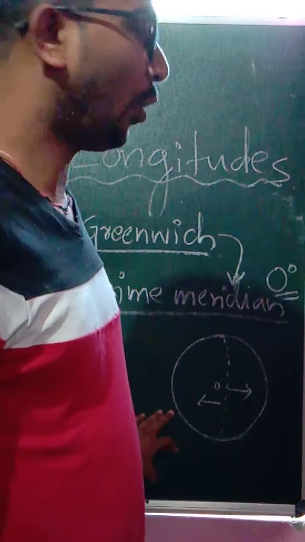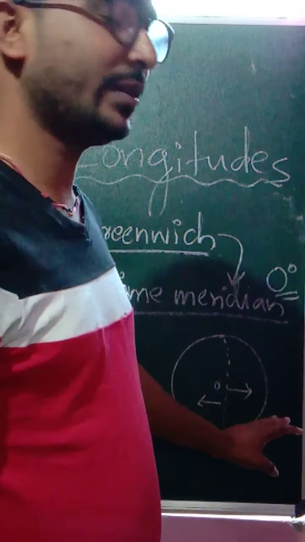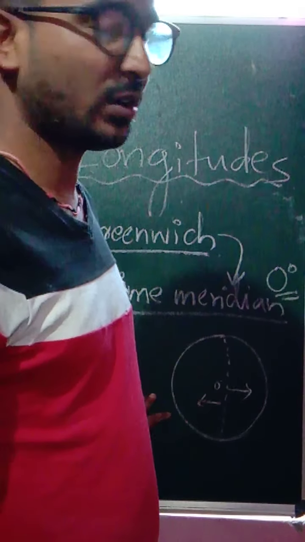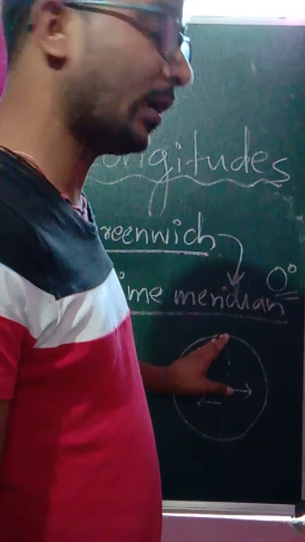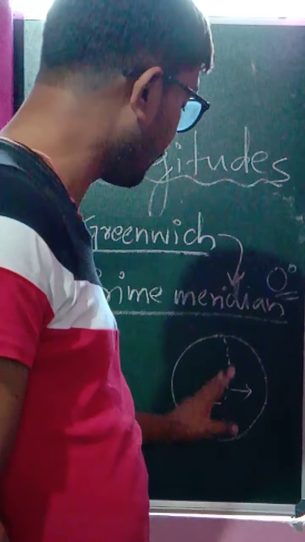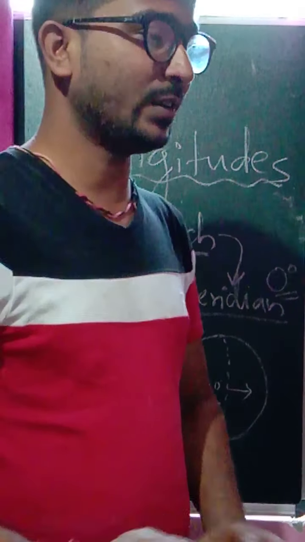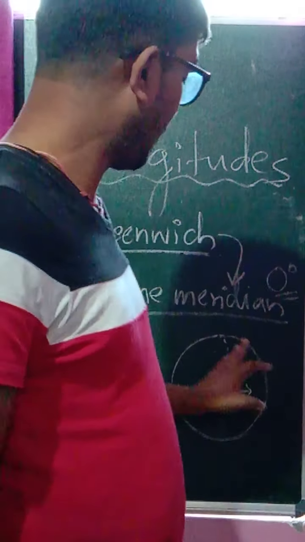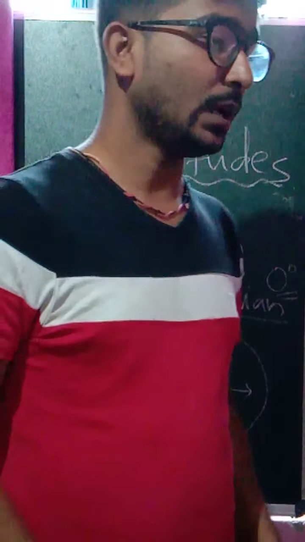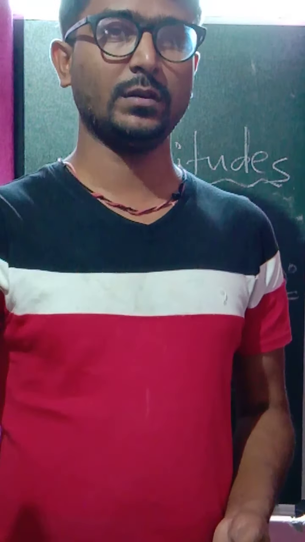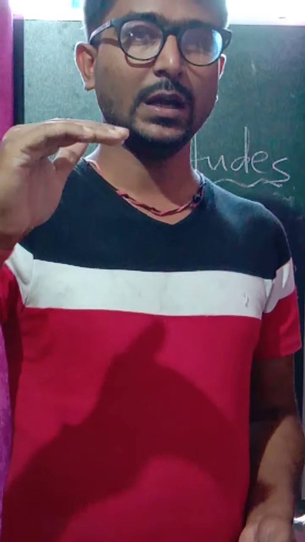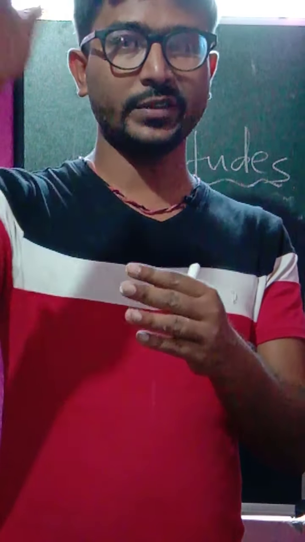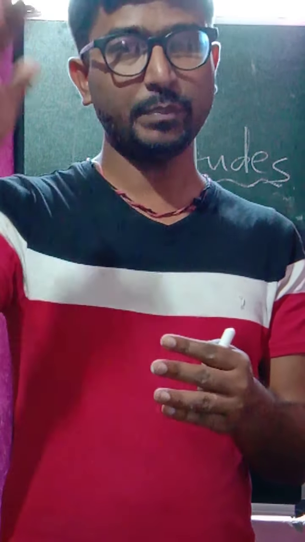Each and every longitude is measured toward the eastern and the western part, because it runs from the northern pole to the southern pole, and we consider the east and west of the prime meridian. Now this also states that, as in latitude, the line of equator at 0 degree divides the globe into northern and southern hemisphere, the upper and the lower part.